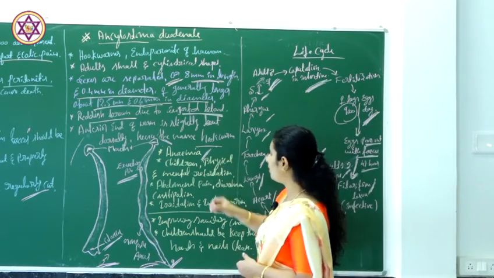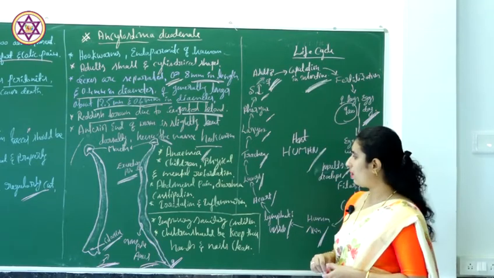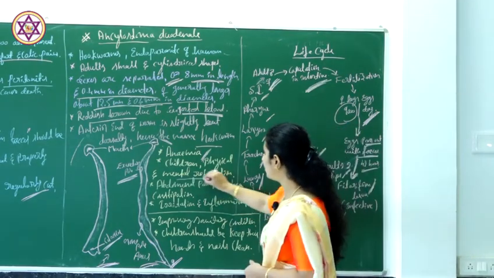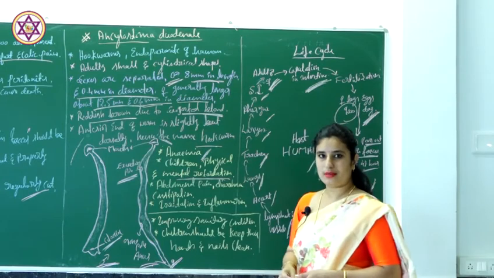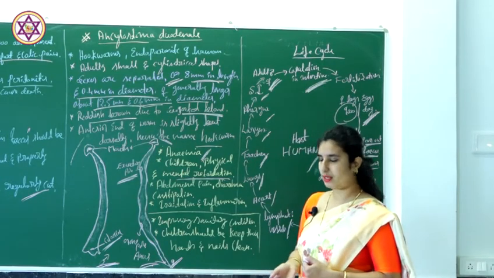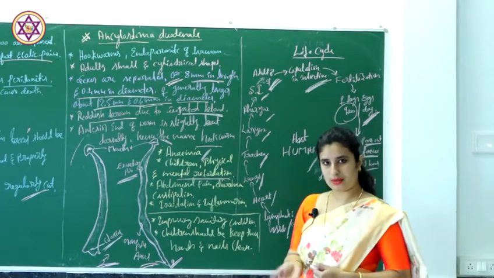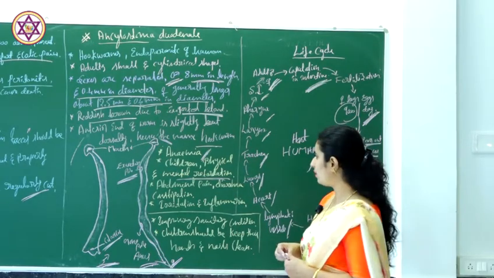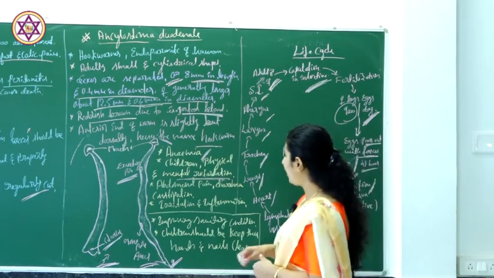Children are more vulnerable, and physical as well as mental retardation will be seen.